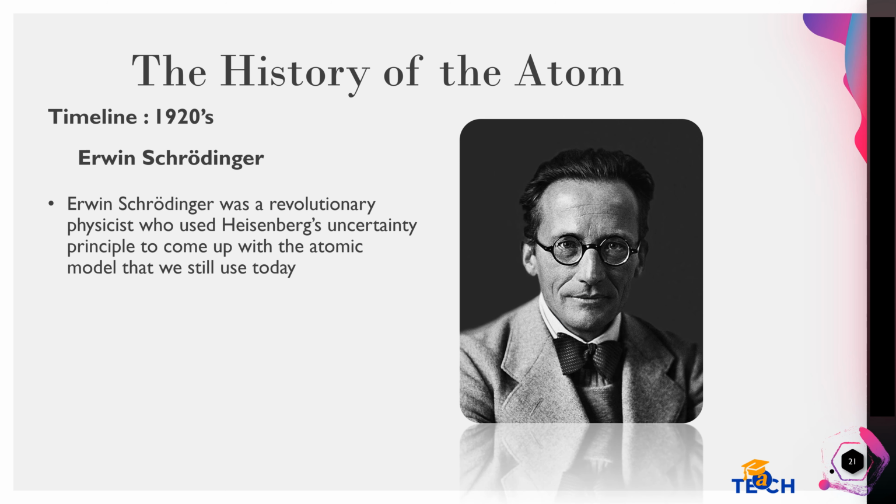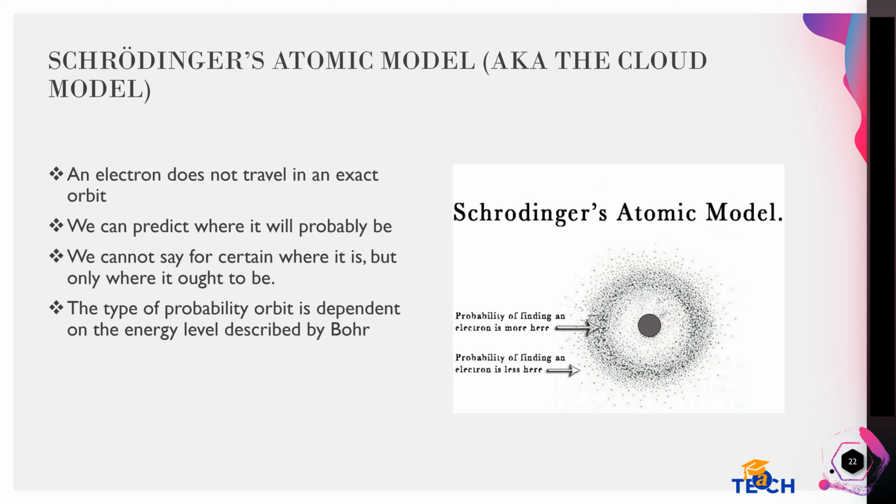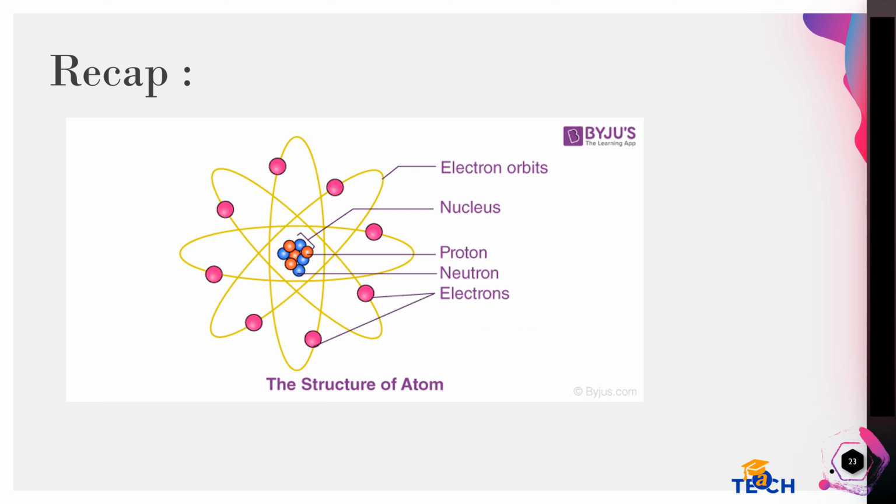In the 1920s, Erwin Schrödinger was a revolutionary physicist who used Heisenberg's uncertainty principle to come up with the atomic model that we still use today. Schrödinger's atomic model, also known as the cloud model. An electron does not travel in an exact orbit. We can predict where it will probably be. We cannot say for certain where it is, but only where it ought to be. The type of probability orbit is dependent on the energy level described by Bohr.